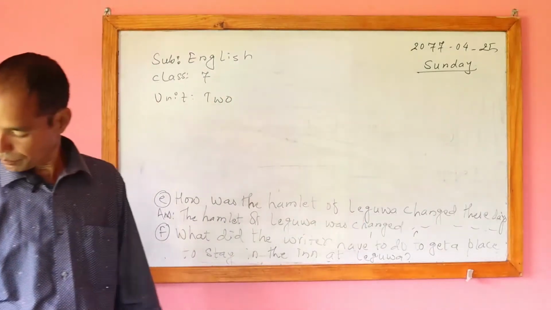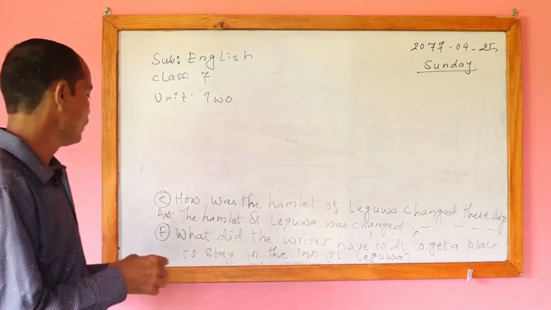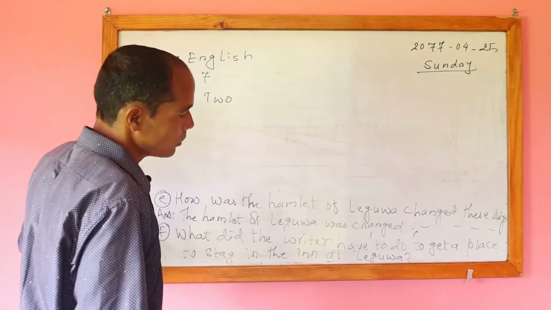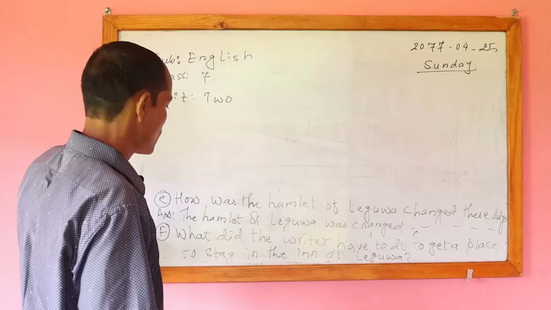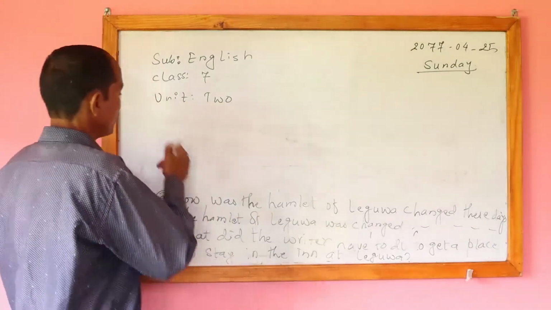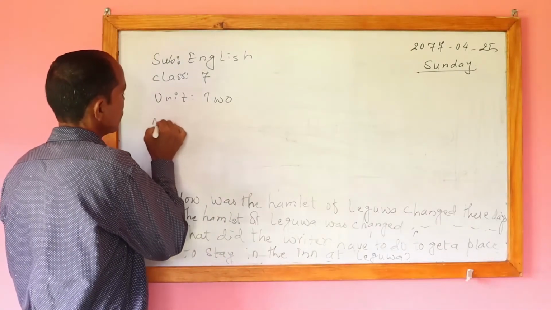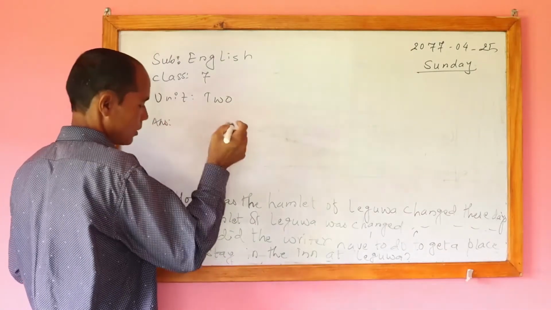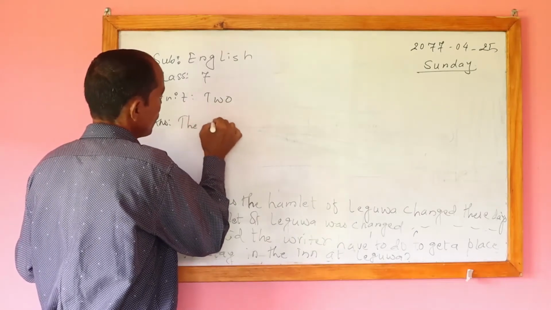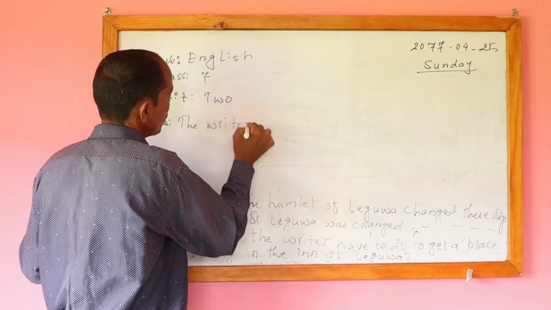So here also in F number, what did the writer have to do to get a place to stay in the inn at Ligua? We begin the answer like this: the writer, and after that what can we write?